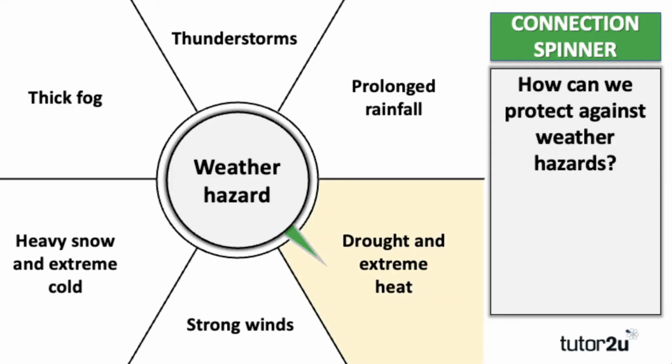Okay, our first weather hazard is drought and extreme heat. So you might want to pause the video before we reveal the answer. Think about how we can protect ourselves against drought and extreme heat. We're going to give you a few moments to think about this one. What can we do as a country to protect ourselves against this specific weather hazard?